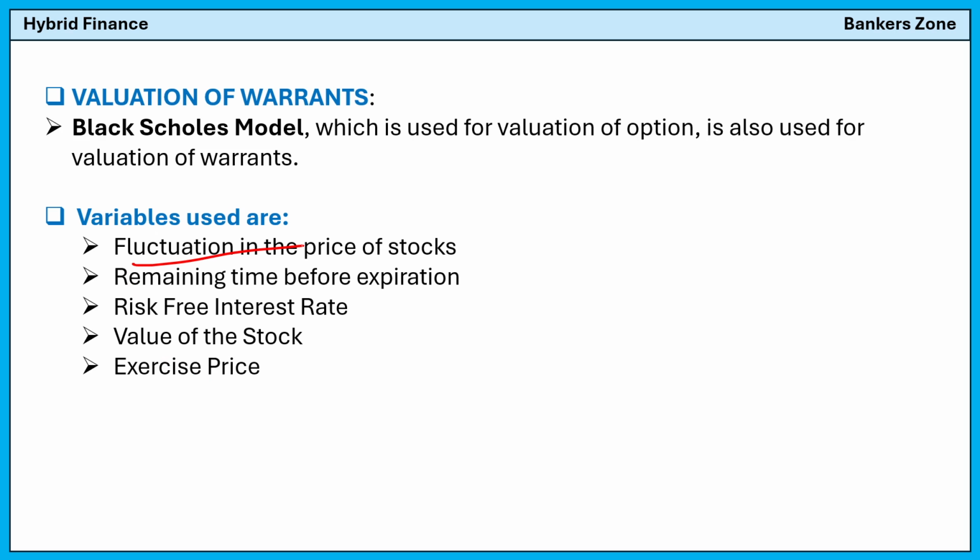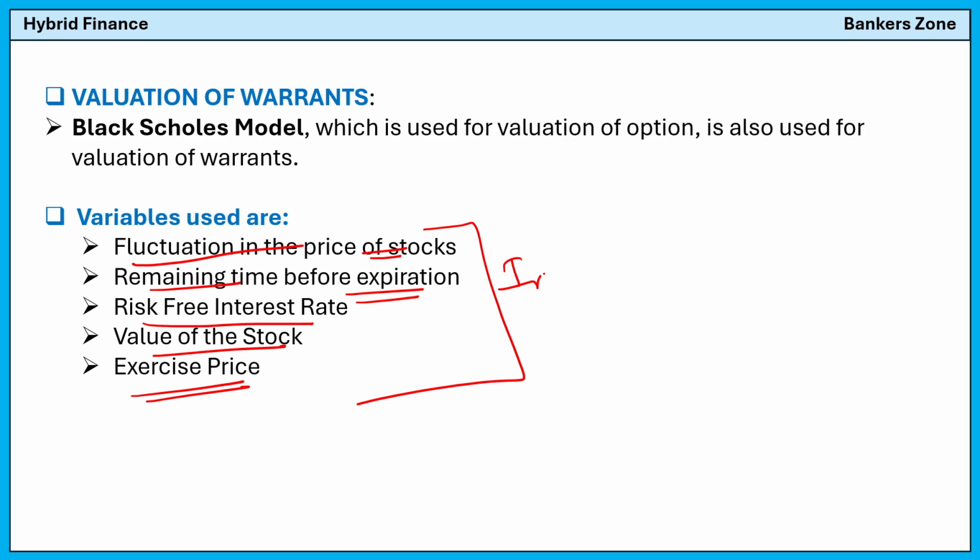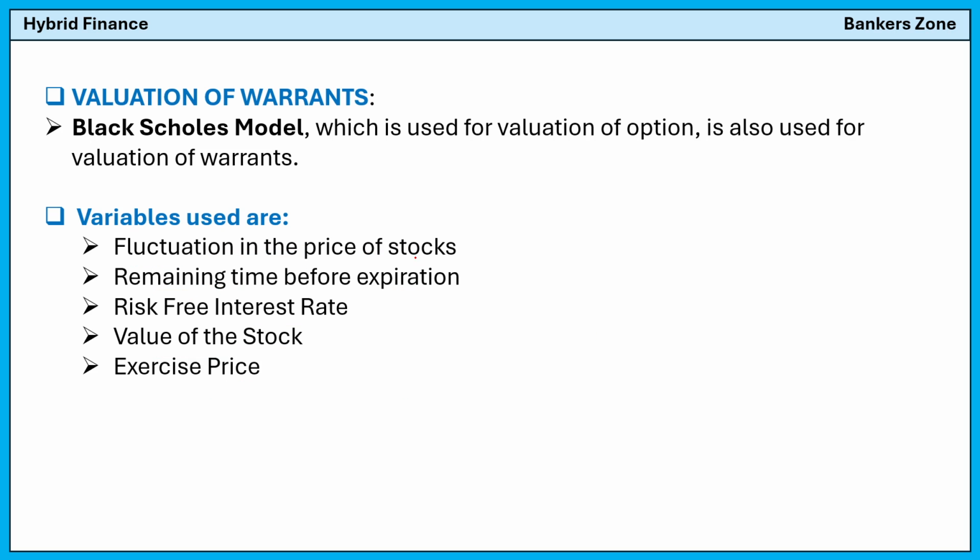See, the fluctuation in the price of the stock, the remaining time before expiry, that is time remaining before expiration, the risk-free interest rate, the value of the stock, and the exercise price. Okay, so these are the variables which you have to remember, because in the exam they will ask you which of the following variables is not used for the valuation of the warrant. So remember: fluctuation in the price, the time remaining before expiry, the risk-free rate, the value of the stock, and the exercise price. These are the 5 variables you need to remember.